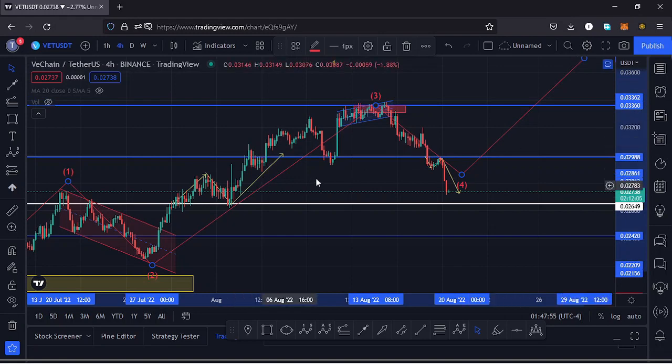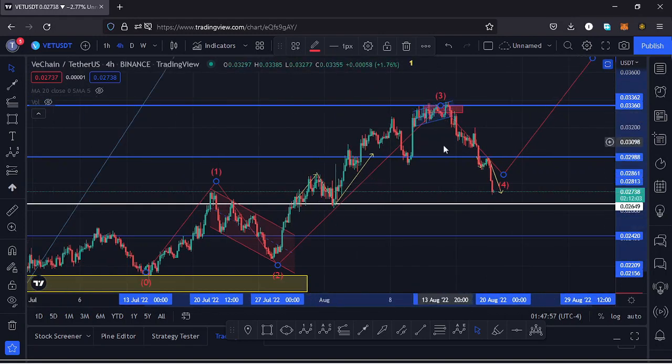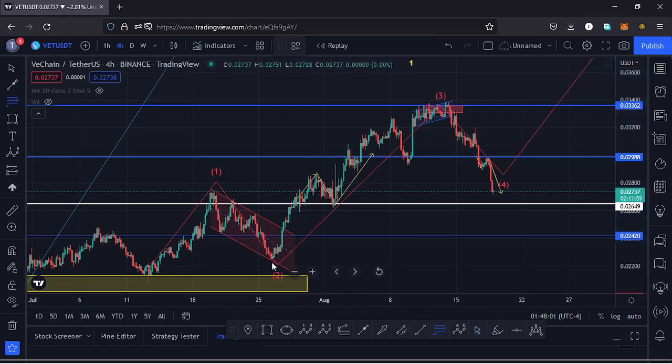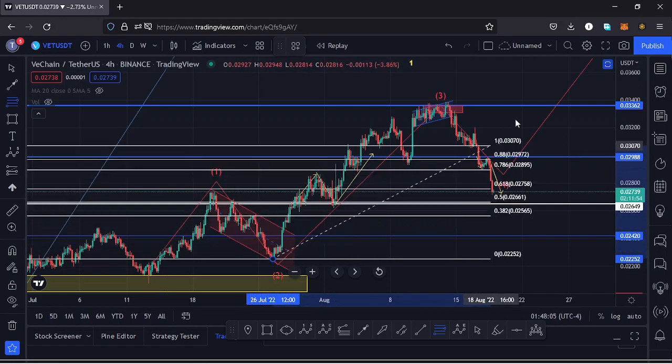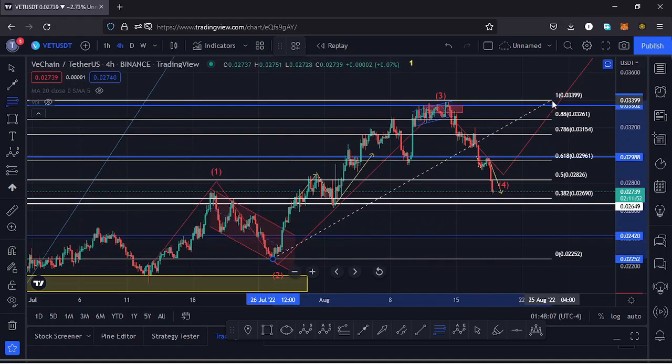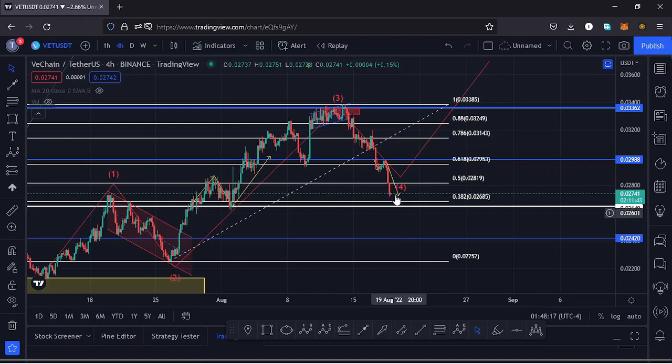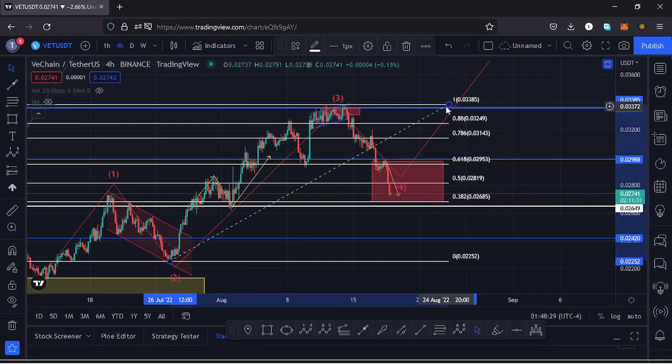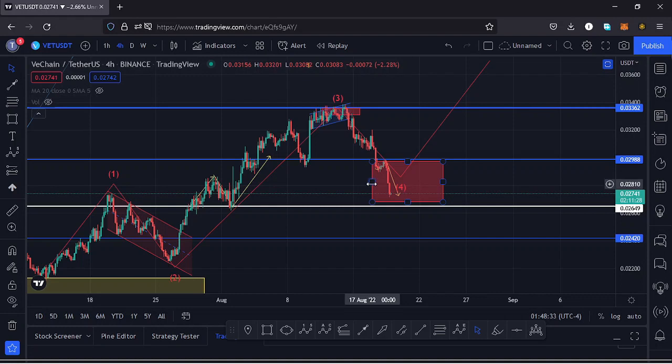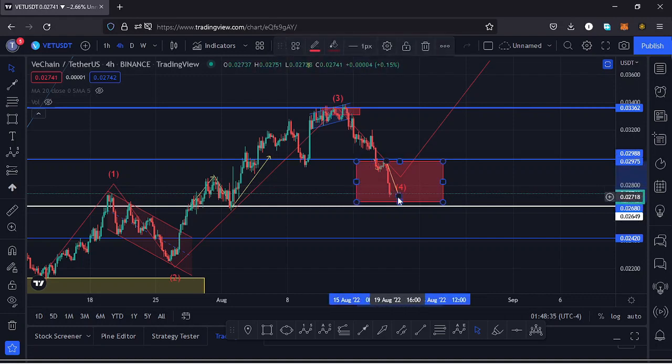And because a wave 4 is a retracement of the third wave, we can use the Fibonaccis to get a target area for that fourth wave, and to do that I just need to connect the fibs from the low of the wave 3 to the high of the wave 3. That gives me a minimum target area between the fib level 0.618 and the fib level 0.382 as a maximum, which is the target area that I have drawn out here on the charts within this red target area, and that gives me the key scenarios that I expect to play out here on the charts.